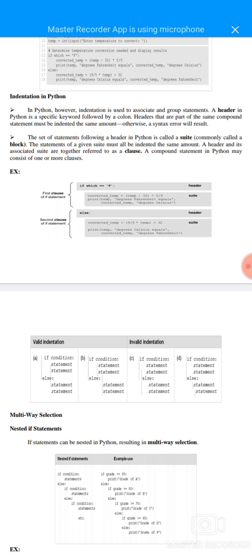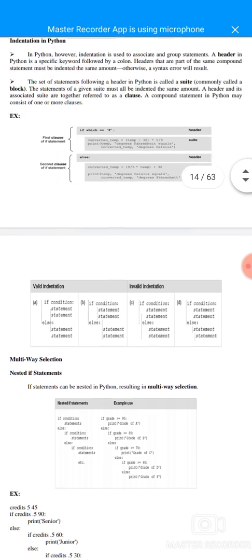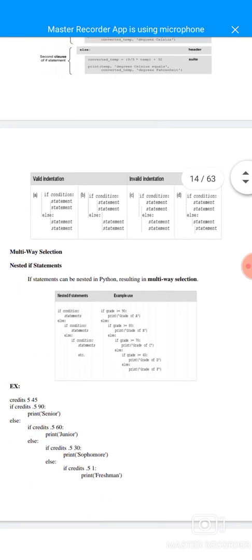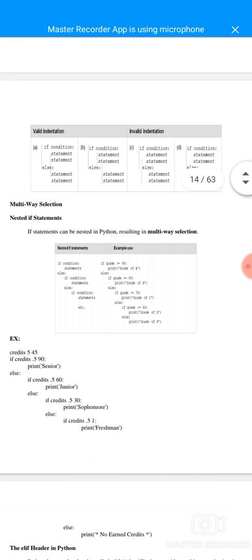A compound statement in Python may consist of one or more clauses. For example, first clause of the if statement: header and suite, if which double equal to F. Second clause of the if statement: else, header and suite. Valid indentation and invalid indentation. A, B, C, D converted in 4 parts.